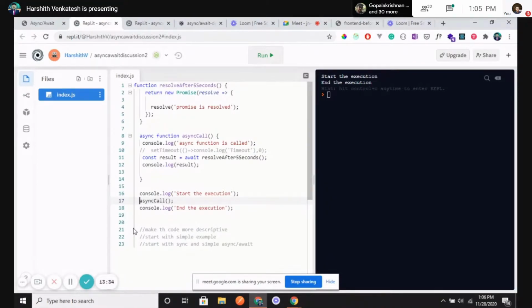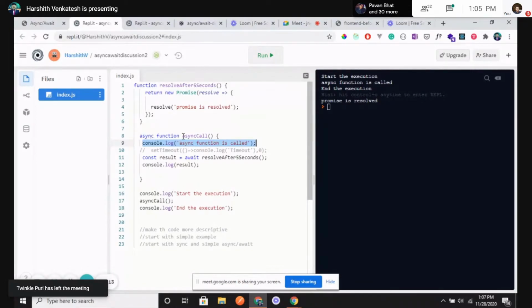So if I call the async function, what is happening here? We see the start the execution is being executed first. It's obvious that it starts with this console.log start the execution. Then I'm calling async call, so this goes to the async function call, execute the block. Once it enters here, what is the obvious? First it should be calling this console log because it's already inside this function. So that we are seeing in the output. Once I call this async call, it is going inside this async function call, and then this should be displayed, and it is being displayed here.